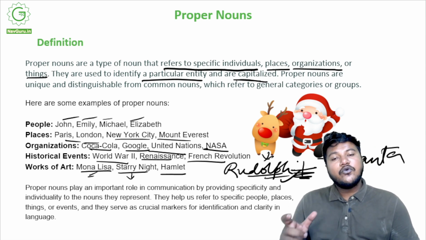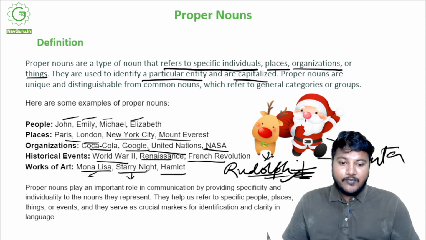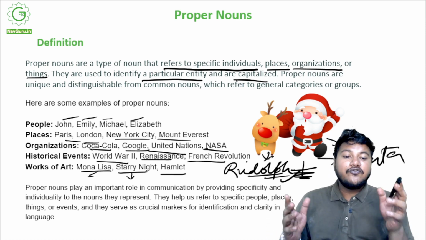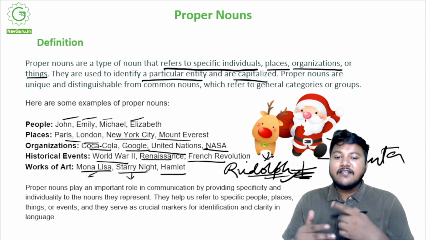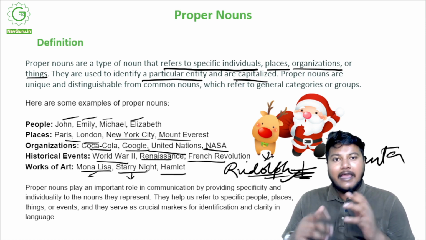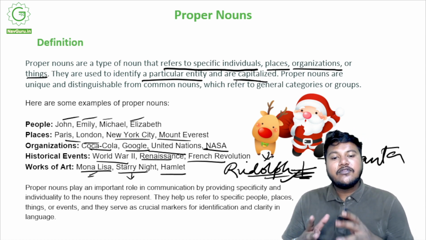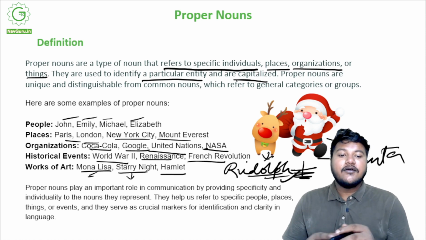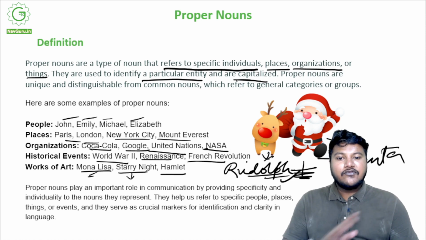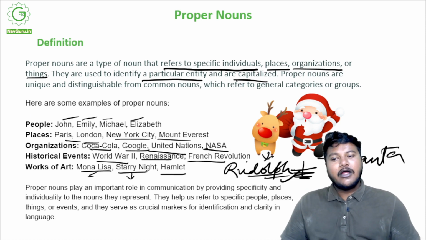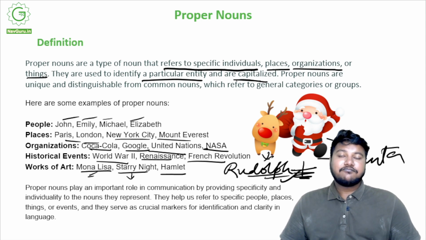That's the most important role that proper nouns play, right? They help us refer to specific people, places, things, or events, and in doing so, they serve as crucial markers for identification and clarity in language. Yeah, so these are a very, very important part of the language. Again, not exactly building blocks, but the kind of glue that keeps these blocks connected, that's got to be proper nouns.